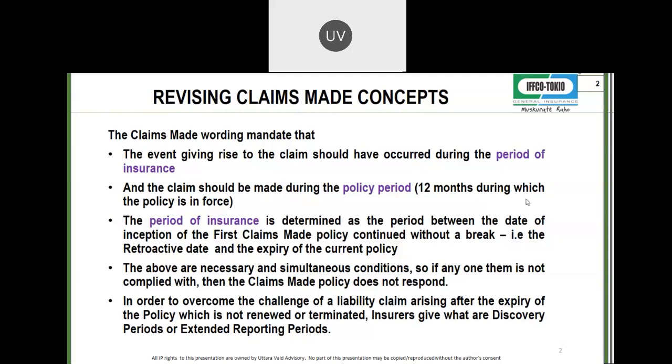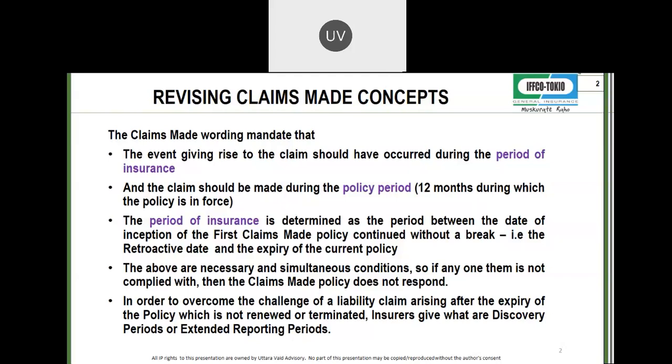So when the claim from the third party is made on you, there is no policy in place. So again, no claim under the claims made policy because these are two necessary and simultaneous conditions.